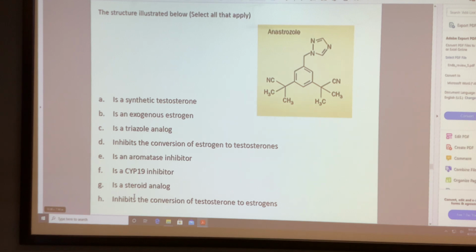Aromatase. So E is right. F is right. Steroid analog. C is right. Conversion of testosterone. Yes. H, F, E, C.